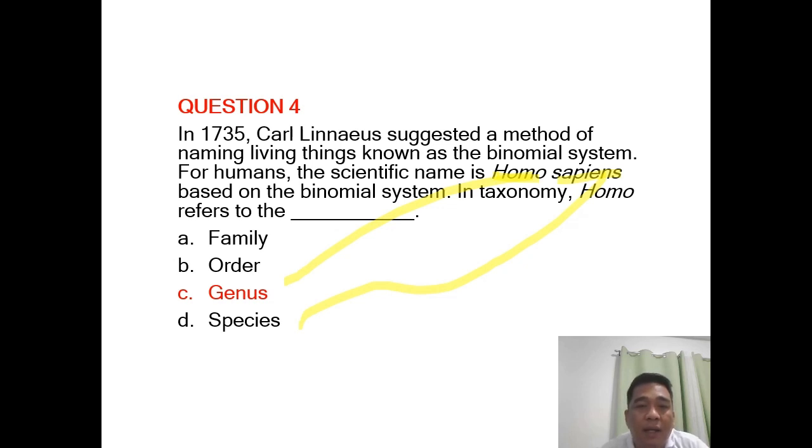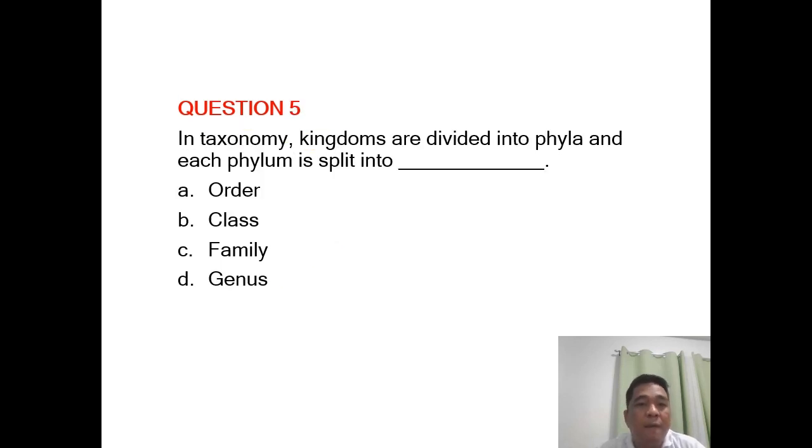Ito ay sistema na dinevelop ni Carl von Linné or otherwise, yung ibang pangalan po niya ay Carl Linnaeus. Right? Yan po yung background itong question na ito. Okay? The family, the order, goes up higher in the taxonomy, no, in the naming of the different organisms.